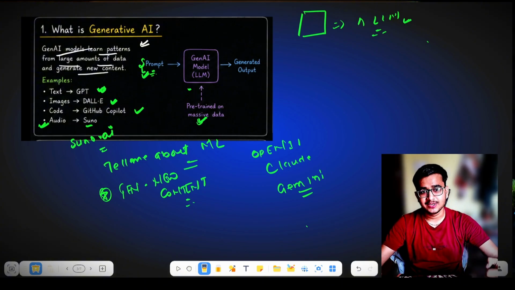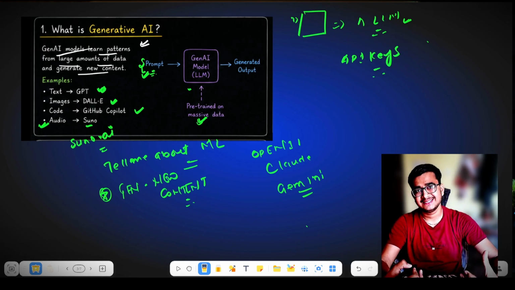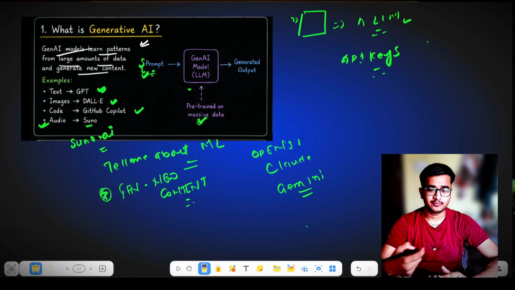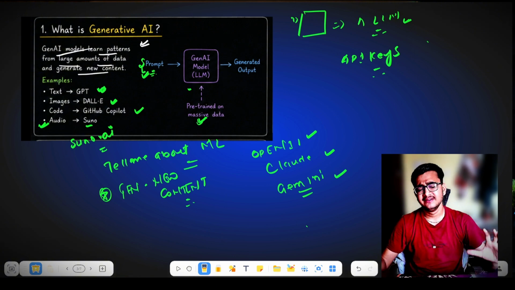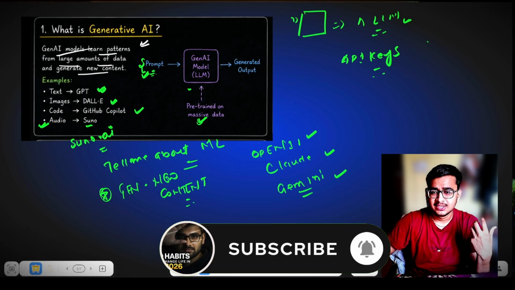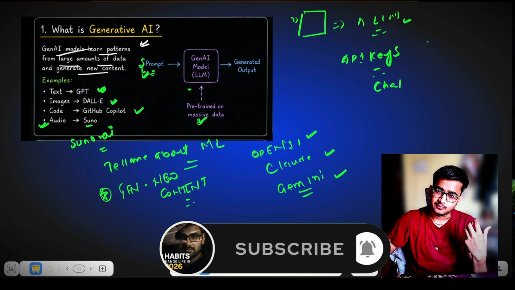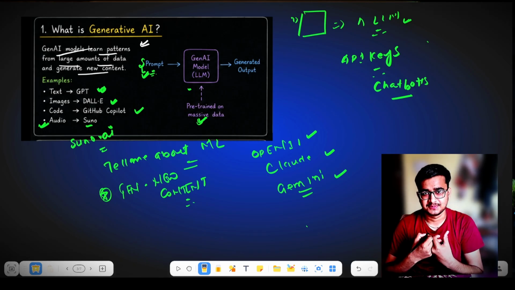So how will you integrate these models on the website? We will integrate these models with the help of API keys. What are API keys? API keys are the keys provided by big companies like OpenAI, Claude, and Gemini. With these API keys, you can integrate those models on your website. That's how these chatbots get integrated on the website.